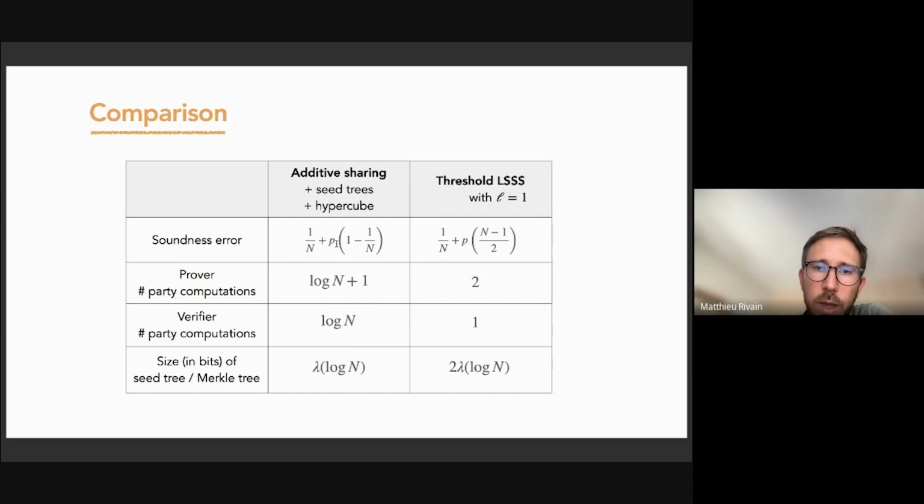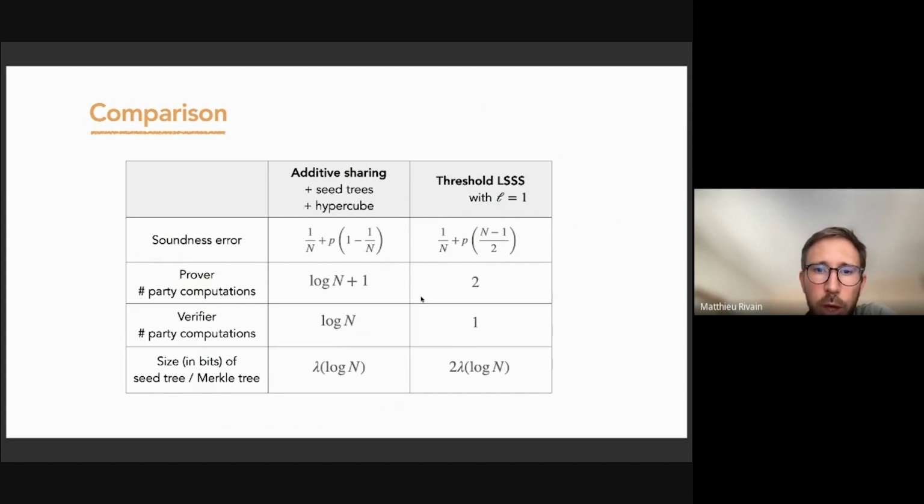So we have 1/n plus p times something. So this something in the standard approach is close to 1. And here it's closer to n/2. So this is the specific case of L equals 1. So it means that if we have an important false positive probability, then we have a stronger degradation of the soundness. So the threshold will be more interesting for contexts where we have a very small false positive probability.